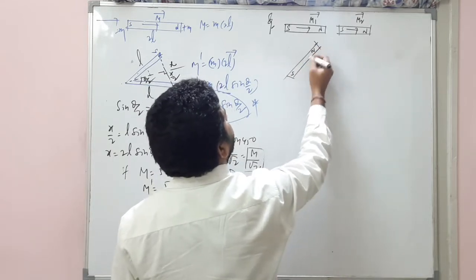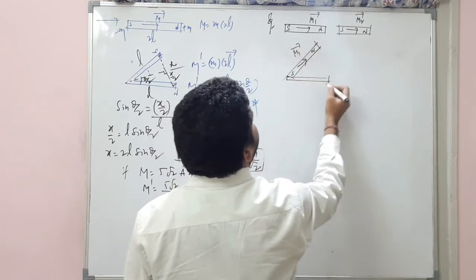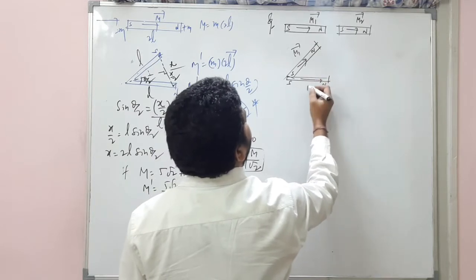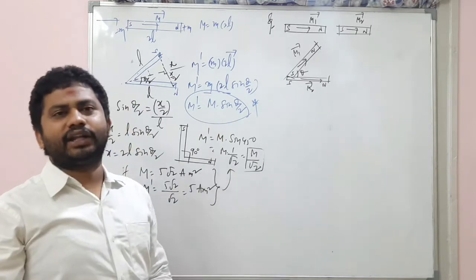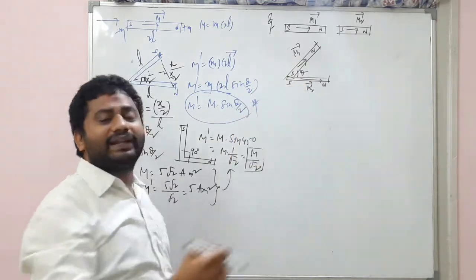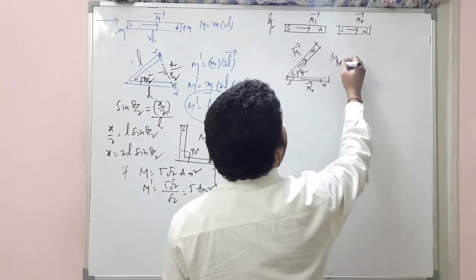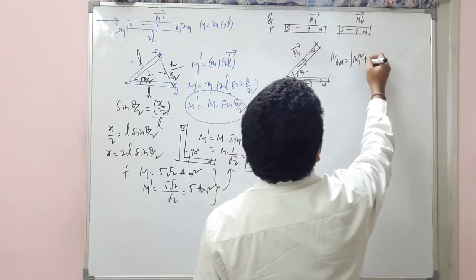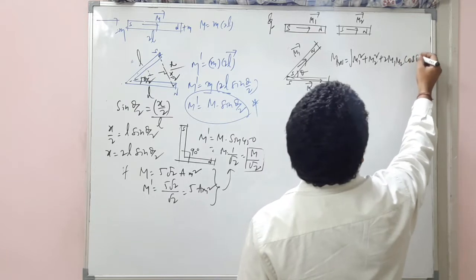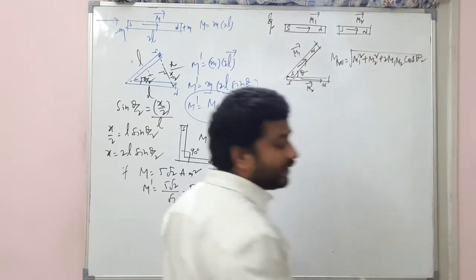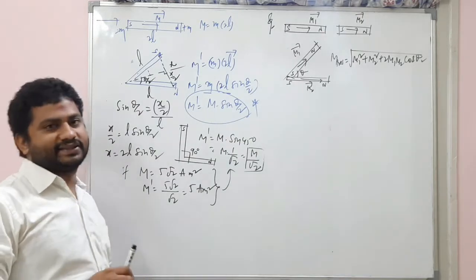This is south and north pole. This is magnetic moment M1 bar. And here it is like this. This is south and north pole. Magnetic moment is M2 bar and they are at an angle theta. Simple. If both are inclined, they are both vectors at an angle theta, and you can easily find the resultant magnetic moment: square root of M1 square plus M2 square plus 2 M1 M2 cos theta. If you use this formula, you will get it, my dear students.